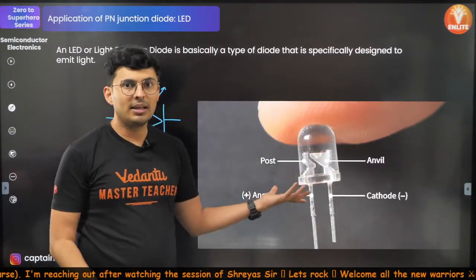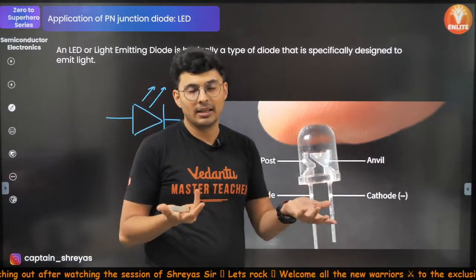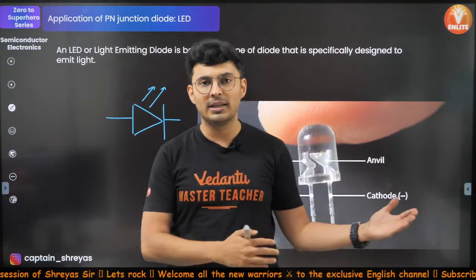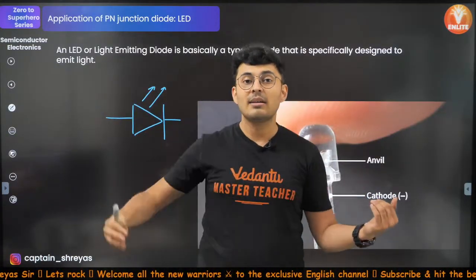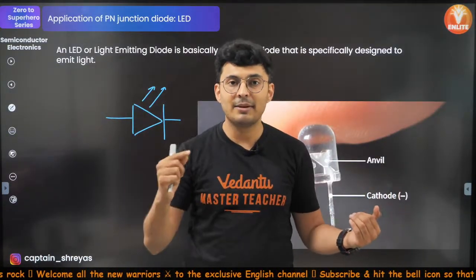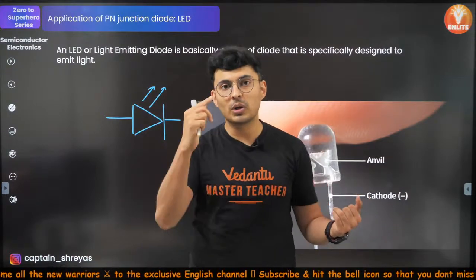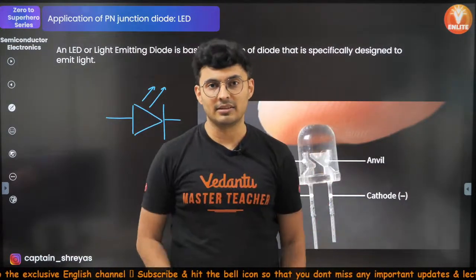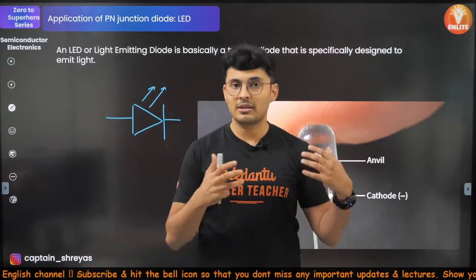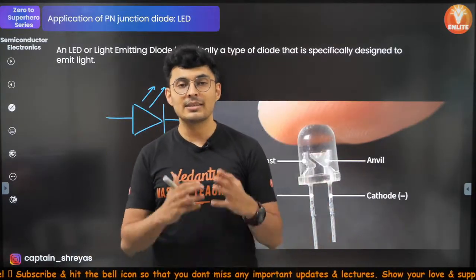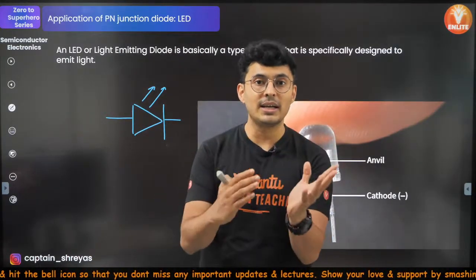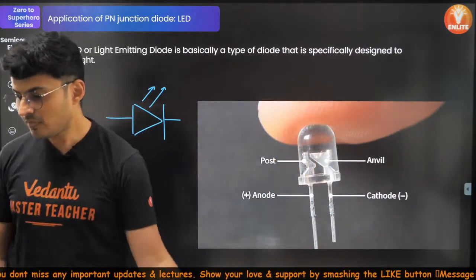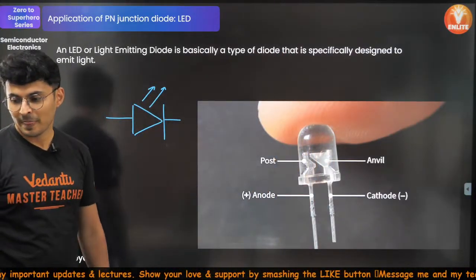Why is it called LED? Light emitting diode, it emits light. Why does it emit light? Because when the electrons flow and jump from one place to other, they jump energy levels. When they jump energy levels, they emit photons. And if these photons are in a particular range, they emit that color wavelength. So you can have green LEDs, red LEDs, blue LEDs, depending on which photons are emitted during the electron transition. Thank you so much, Paray.